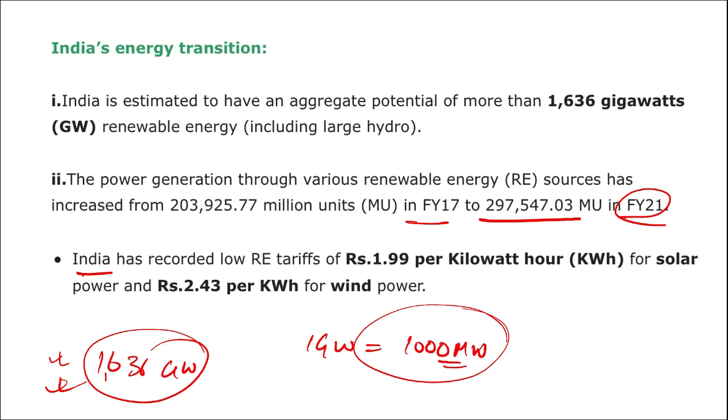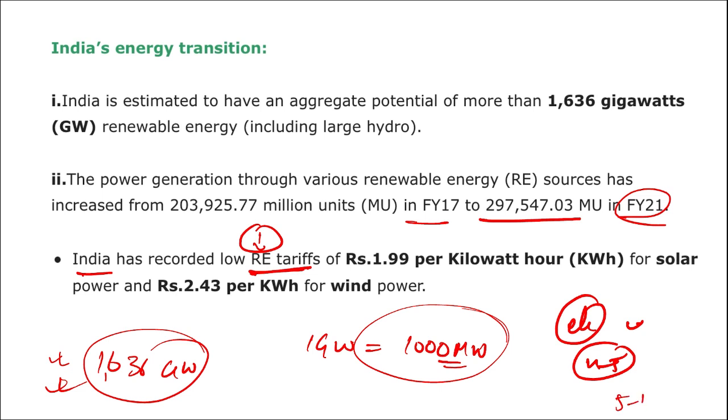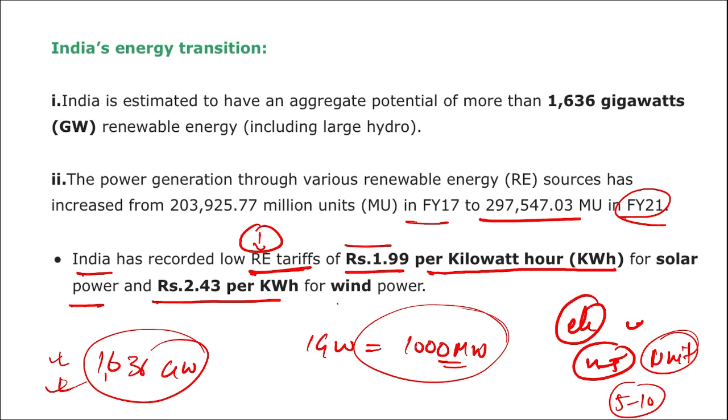Then India has recorded a low RE tariff. What is RE? Renewable energy tariff. As we know, on electricity nowadays you pay around 4 to 5 rupees. In some locations, there is between 5 to 10 rupees per unit. Alright, so this is the tariff. If we are talking about renewable energy, the tariff is around 1.99 rupees per kilowatt hour for solar power and 2.43 per kilowatt hour for wind power specifically.